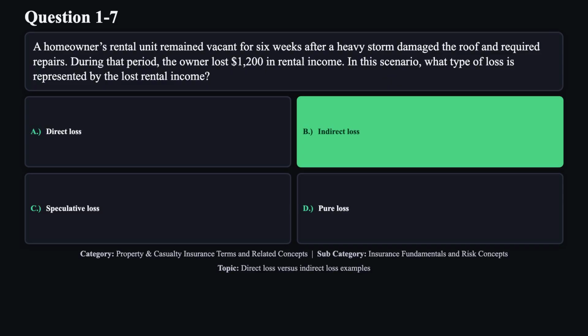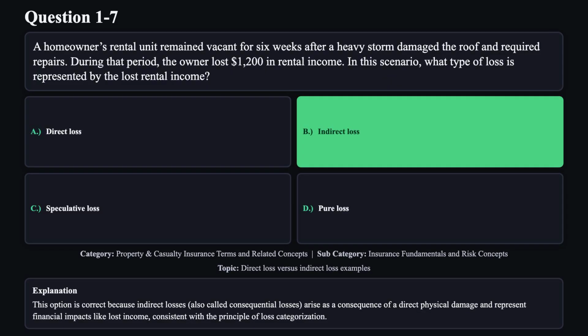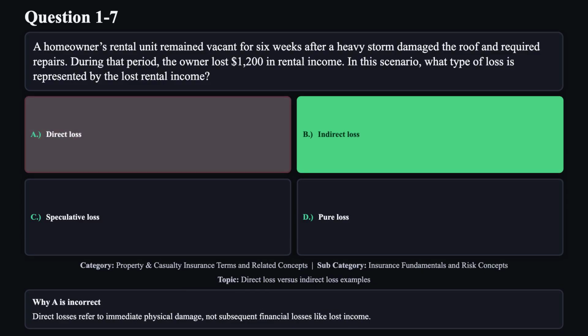The correct answer is B. This option is correct because indirect losses, also called consequential losses, arise as a consequence of a direct physical damage and represent financial impacts like lost income, consistent with the principle of loss categorization. Reason A is not correct. Direct losses refer to immediate physical damage, not subsequent financial losses like lost income.